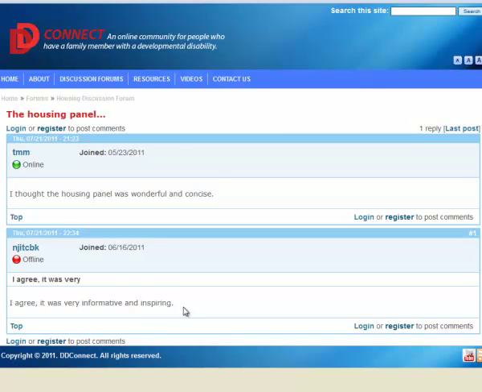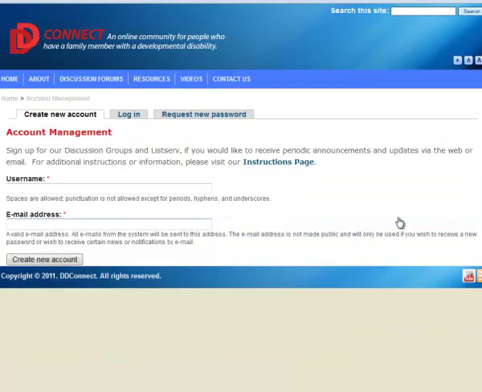Now anybody can come in and look at these threads and these posts within each of the forum areas. But in order to reply to a post, you first have to register with the site. So let's take a look at that process next. Clicking here, the register button. You can see that this takes you to a very simple page.